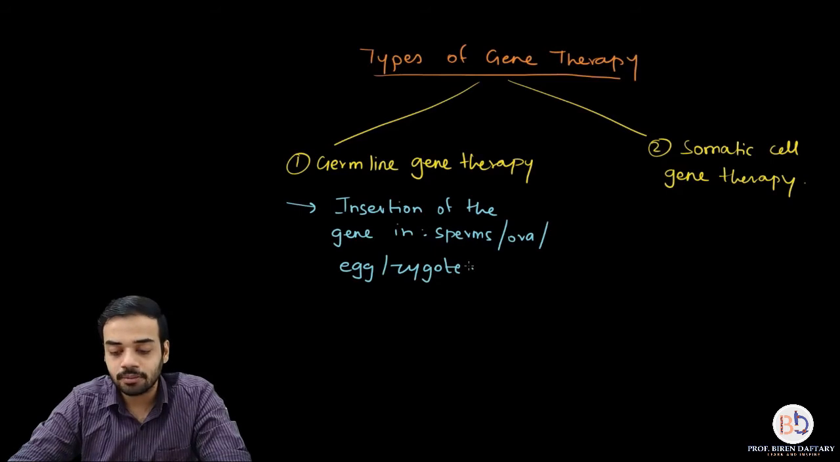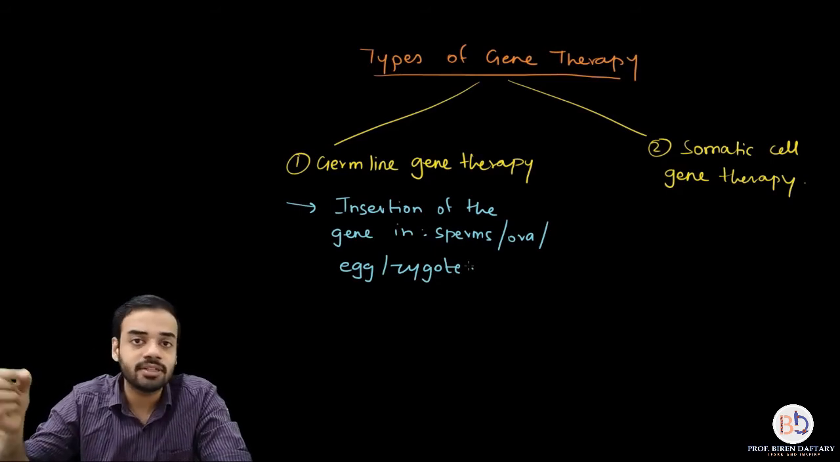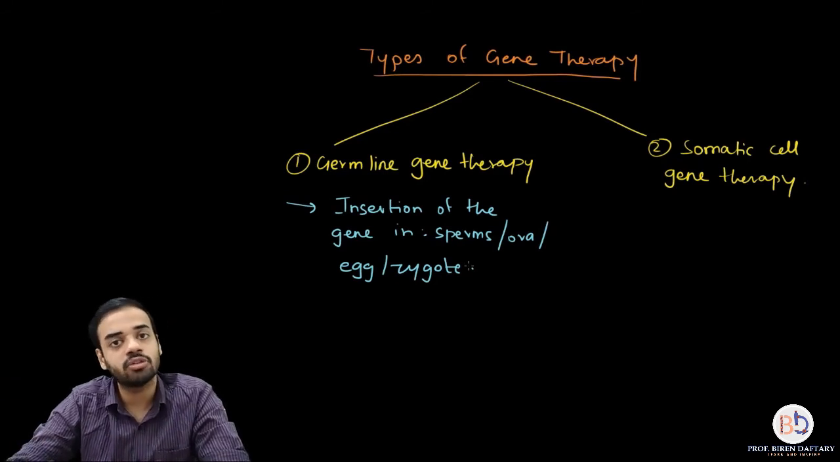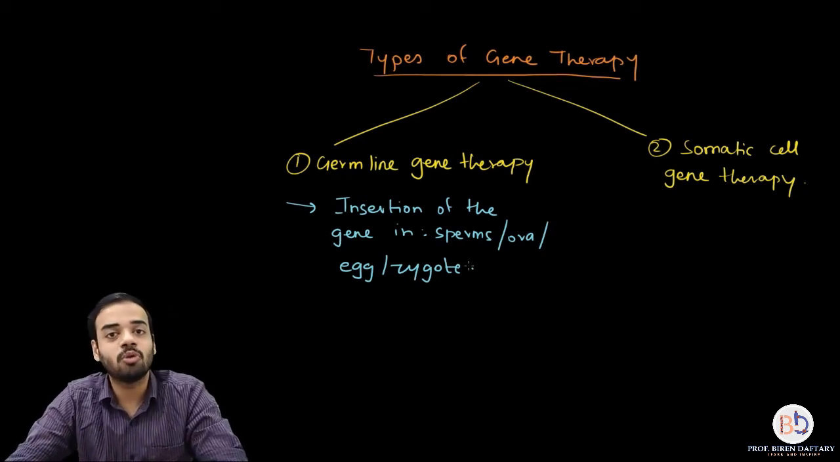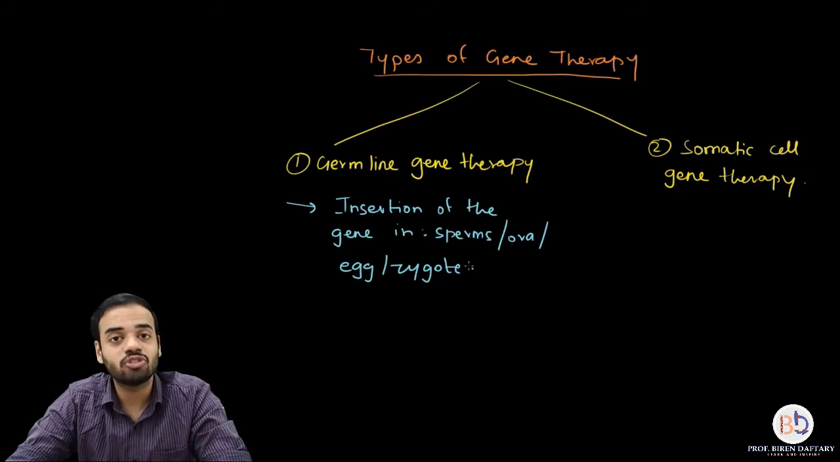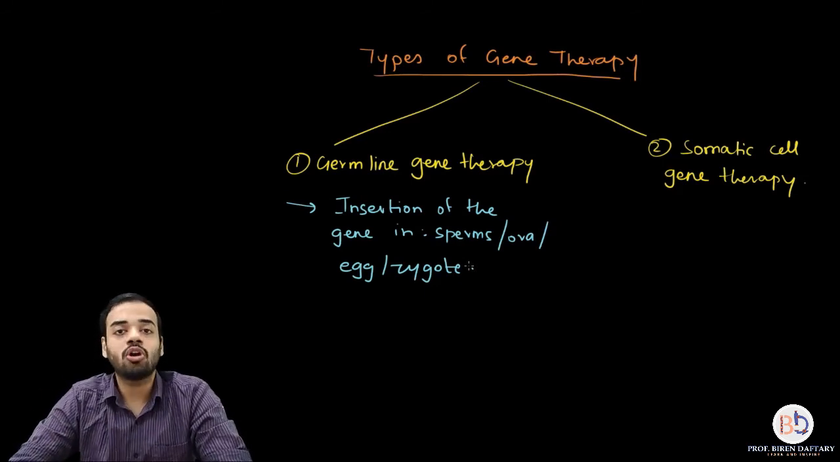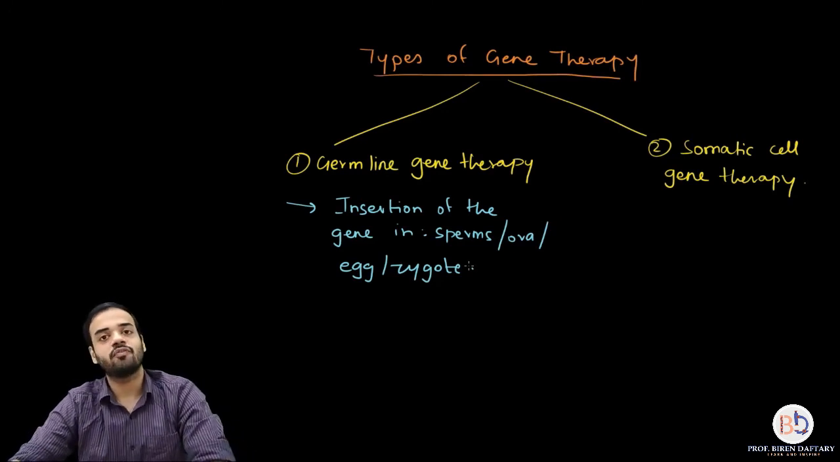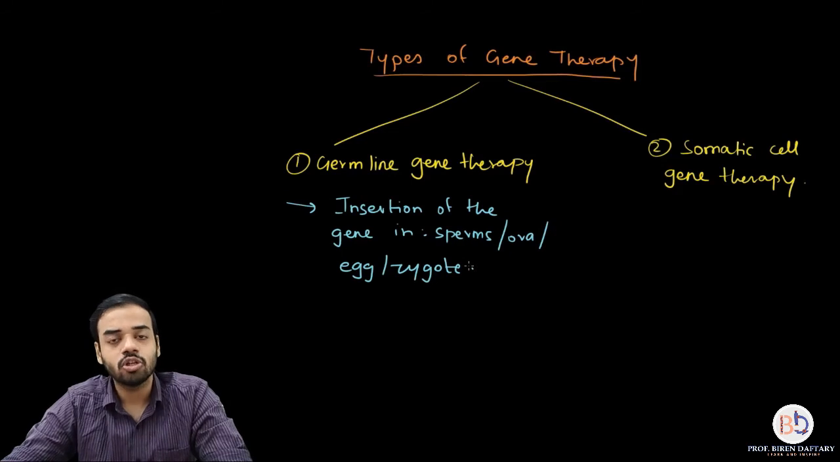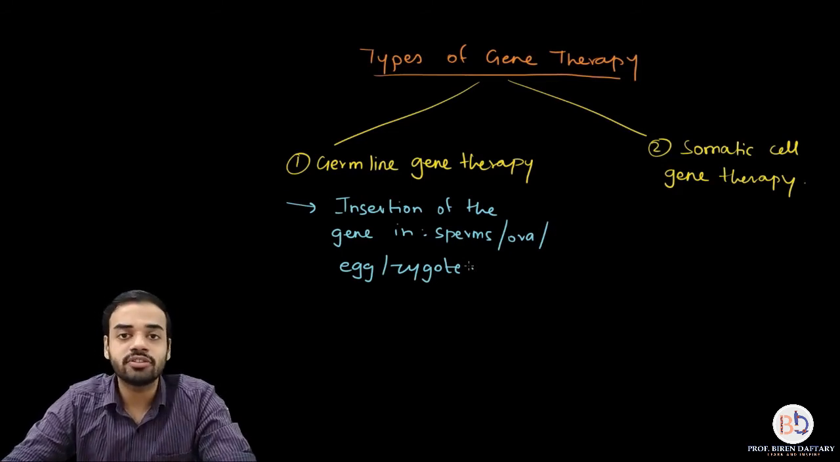Because just imagine, tomorrow we will create new genes and insert them into the gametes or into the embryo or into the zygote, and we will create human beings according to our requirement. Do you think this is morally or ethically correct? It is not. So that is why germline gene therapy is not used for human beings, at least as of now. It is used in the case of plants and other organisms, but it is not used in the case of human beings. So I hope it is clear.